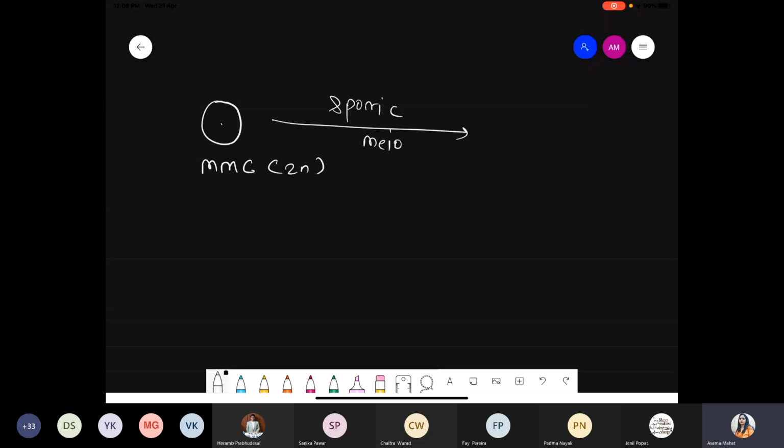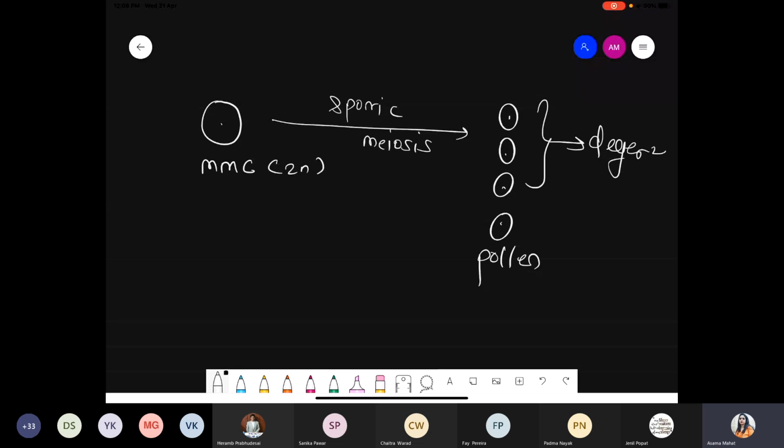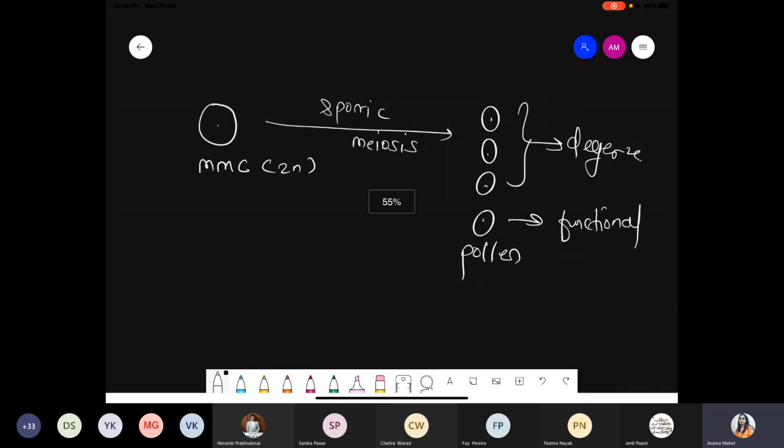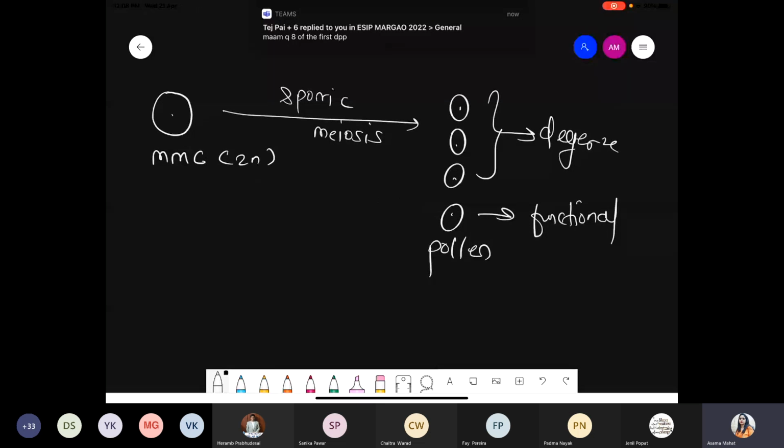Could you please repeat what you answered to Madhura's question? That is the Cyperaceae family. Suppose there is the presence of 1 MMC, which is diploid in nature. This MMC undergoes sporic meiosis. You have to explain in these words. After this sporic meiosis, there is formation of the 4 pollens. Out of those 4 pollens, 3 undergo degeneration, and only a single pollen becomes functional. That's it. It is a specific condition present in the Cyperaceae family.